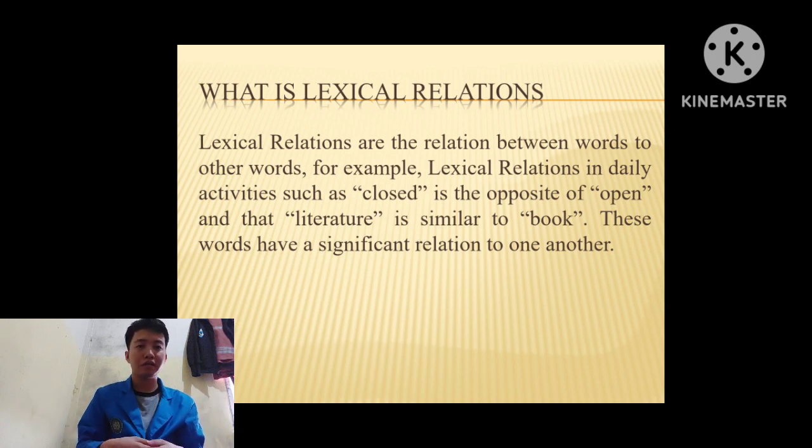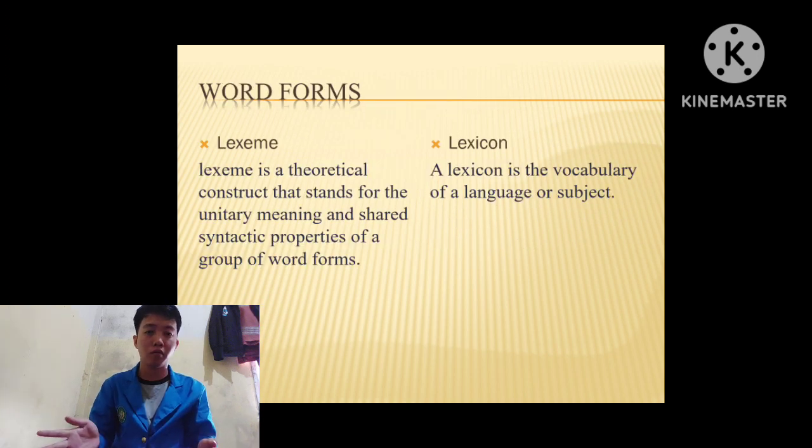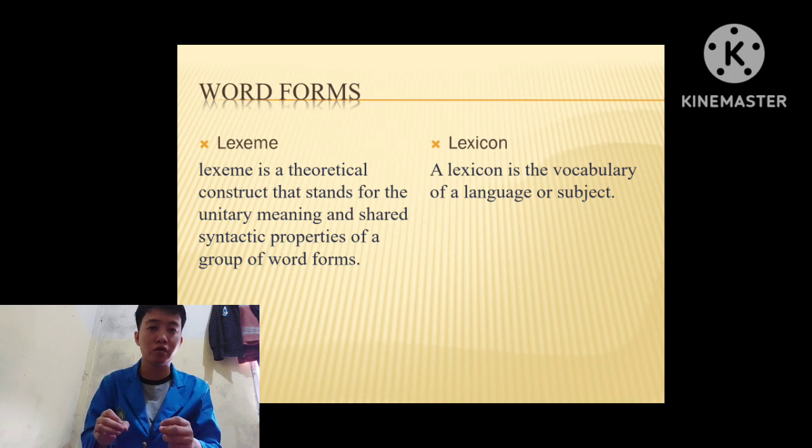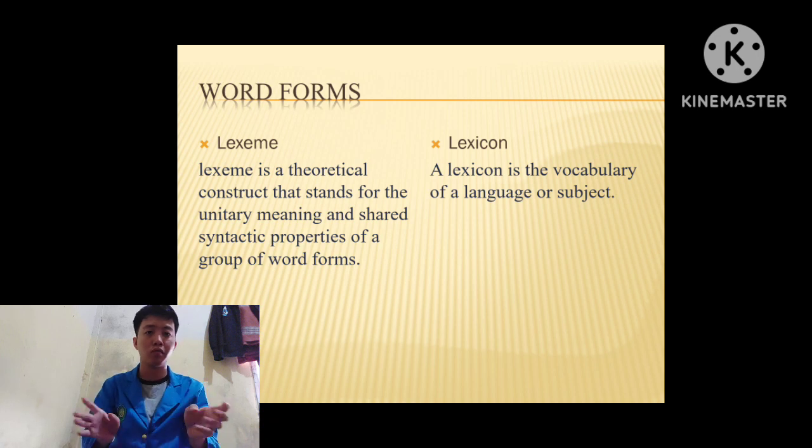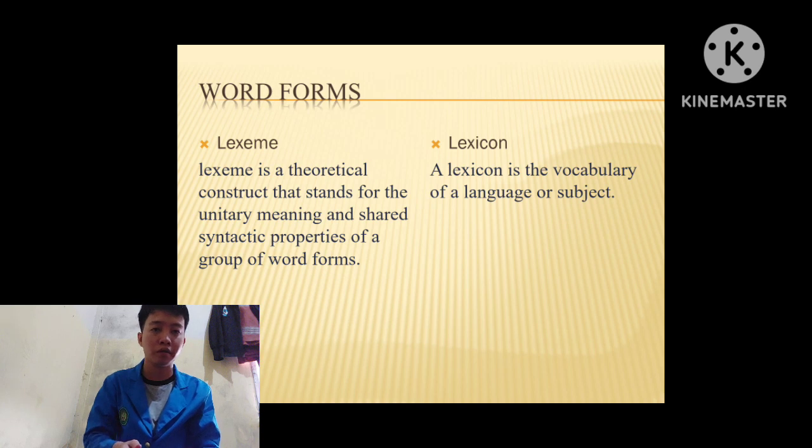For example, lexical relation in daily activities, such as clothes is the process of open and that literature is similar to book. This would have a significant relation to one another. Next slide. Word form. Lexical relation has word forms. Word forms are divided into two, lexeme and lexicon. First, lexeme is a theoretical construct that stands for the unitary meaning and shared syntactic properties of a group of word forms. Second, a lexicon is the vocabulary of a language or subject.